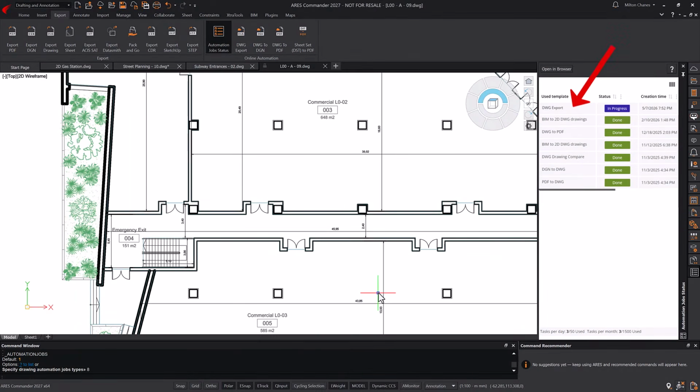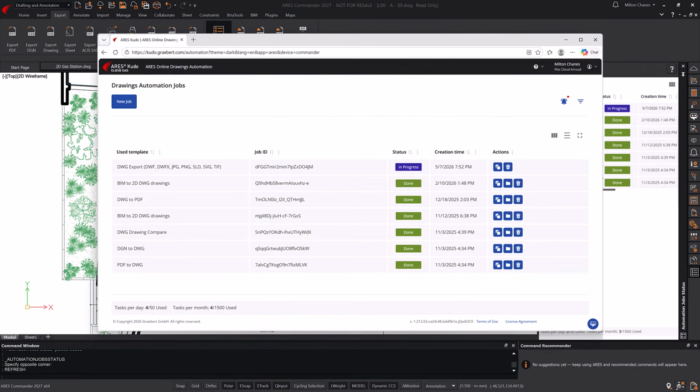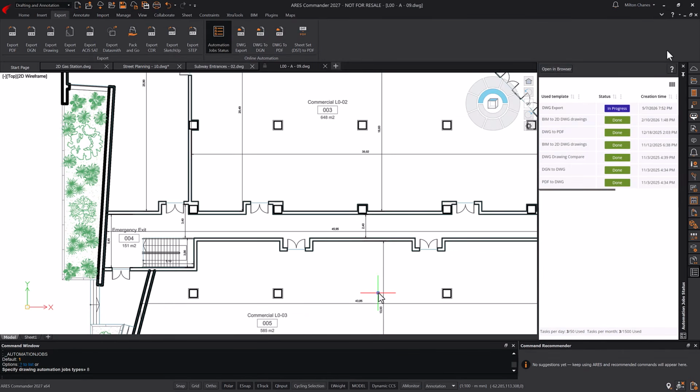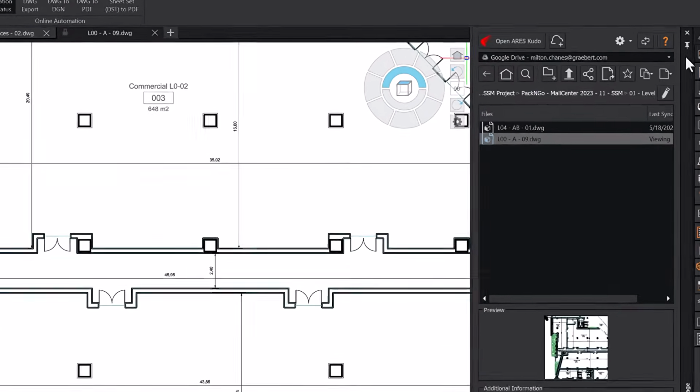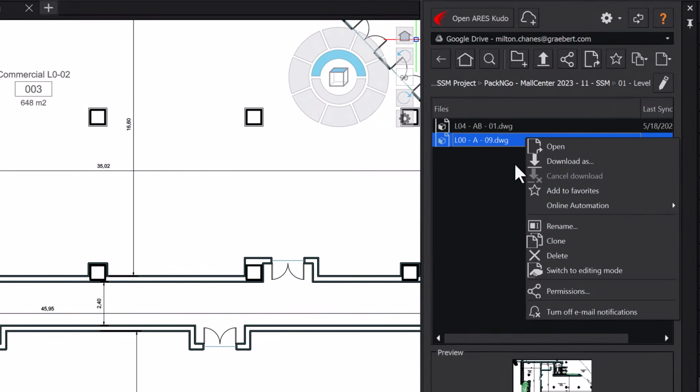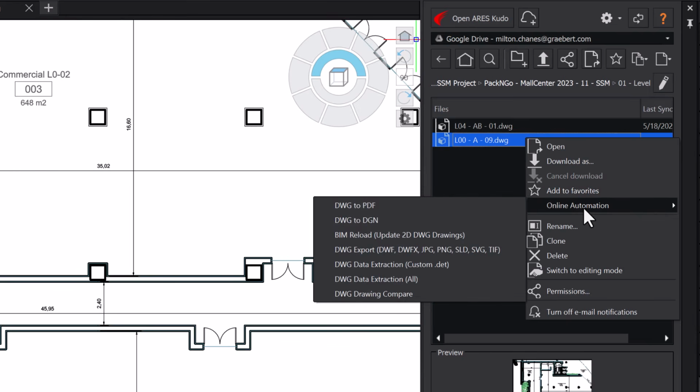in the palette. When opening the browser, we can directly monitor the progress in ARES Kudo, which can be a more practical way to manage and control a large list of tasks. From the Cloud Storage palette in ARES Commander, you can right-click on a file and the available automation options for the selected file type will appear.